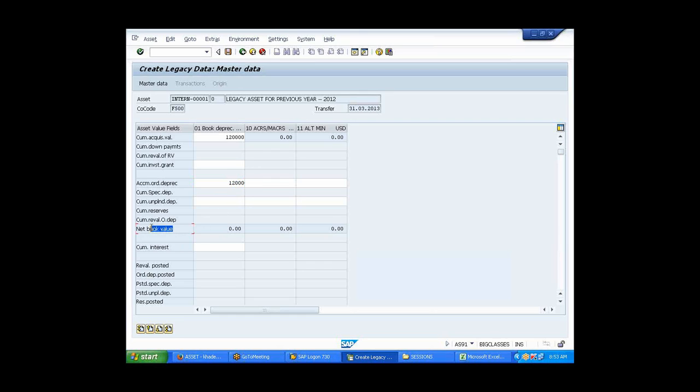Now how much should the net book value become? Zero. Now this is all getting posted where? In the master data. I'll save it now.